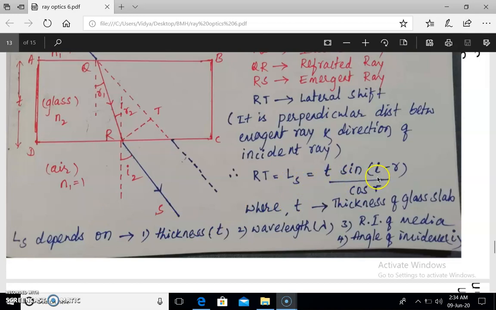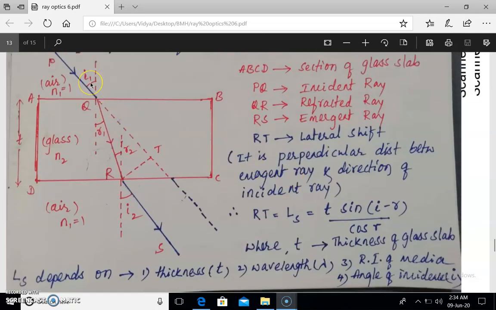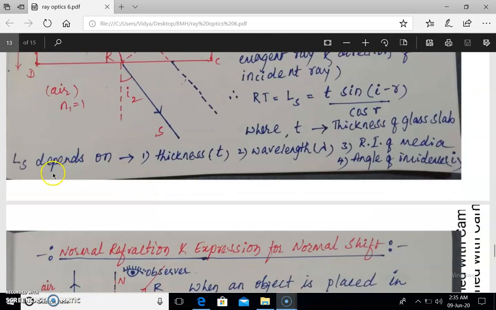If you refer to the equation here, lateral shift is directly proportional to the thickness of the glass slab. Lateral shift also depends on the angle of incidence. If the angle of incidence increases, lateral shift, that is RT, the perpendicular distance, also increases. Now instead of a glass medium, if you take a water medium, the lateral shift varies. So the factors on which the lateral shift depends: number 1, thickness of the glass slab, T.